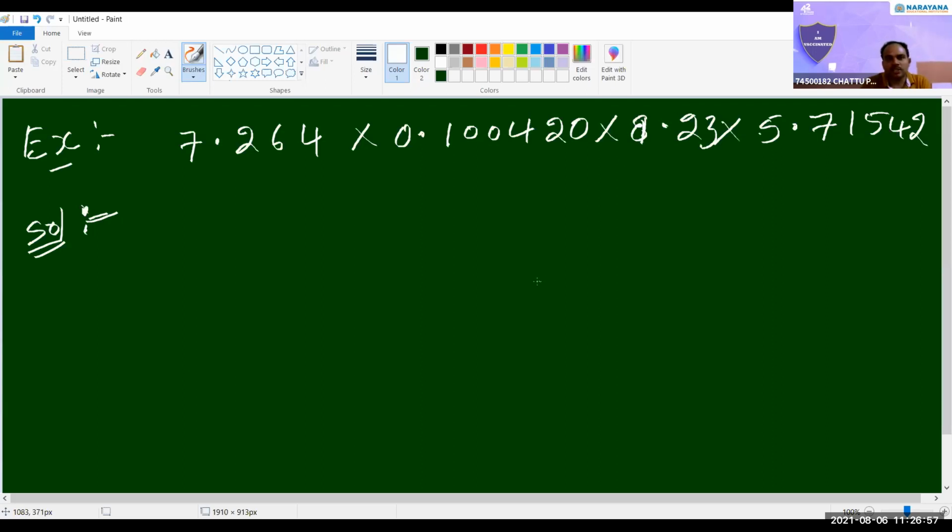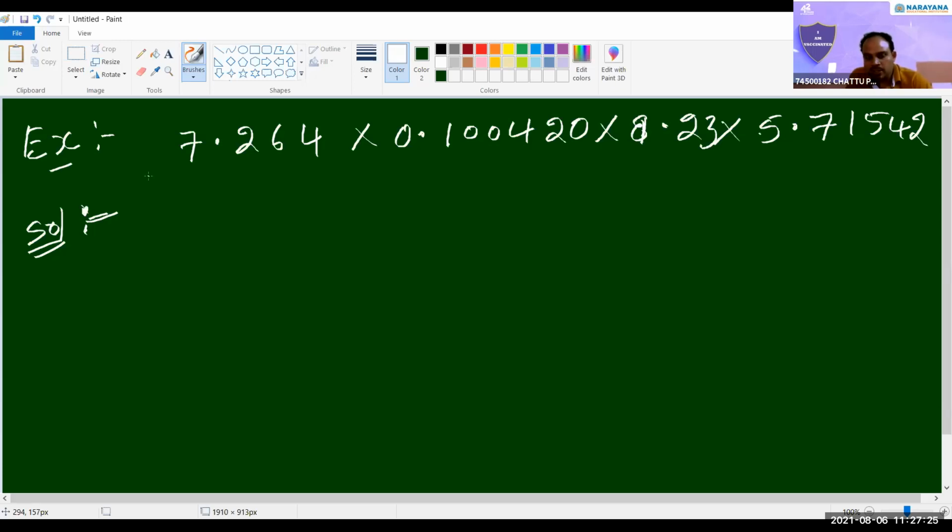See here. What is the first rule? Division is very easy, only two numbers you can divide. Multiplication is a little bit tough. The first rule: identify the least significant digit number. In addition and subtraction, the first rule was to identify the least decimal place number. I'm comparing so that you can remember easily.